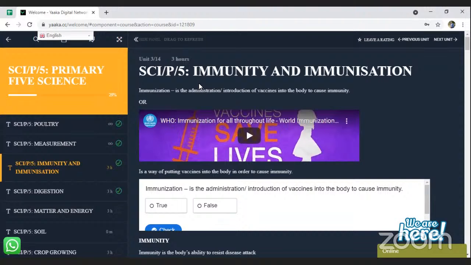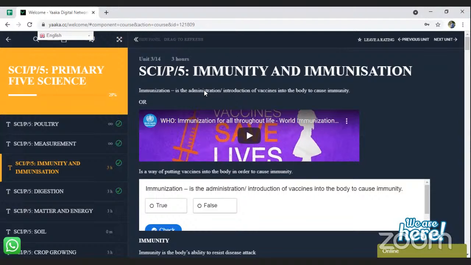When you log into the site, you'll get these units: immunity and immunization. You need to know more about immunity and about immunization. To start with, she defined the word immunization. She said that it is the administration or introduction of vaccines into the body to cause immunity.